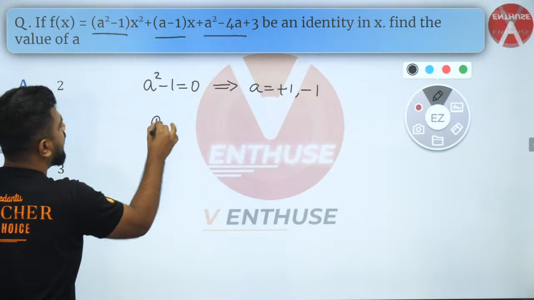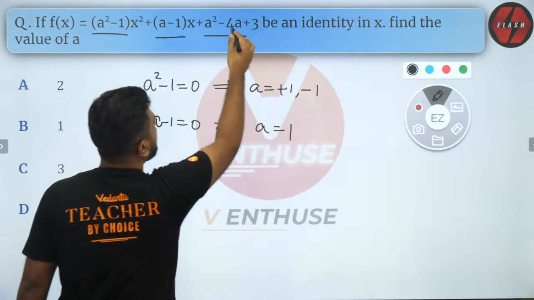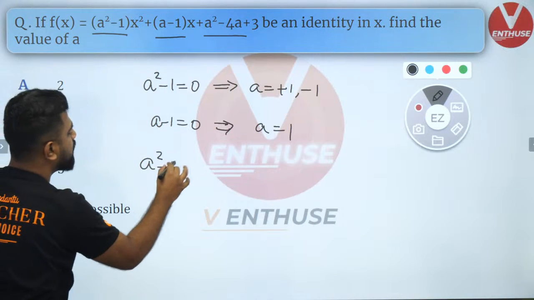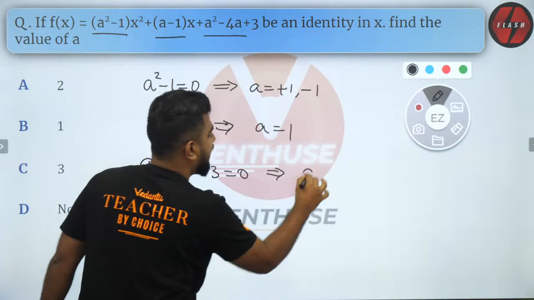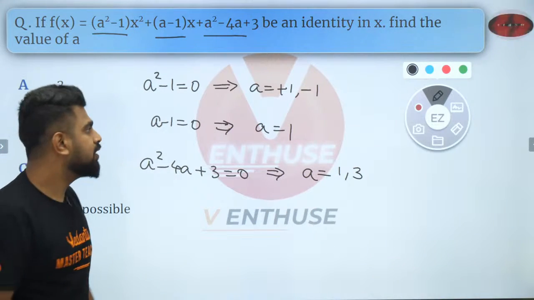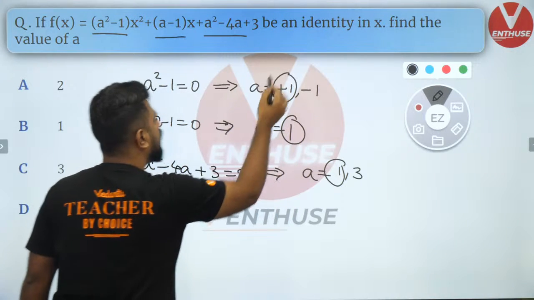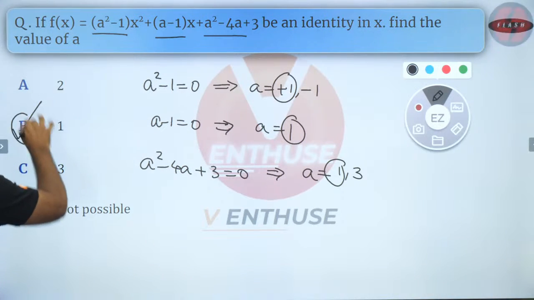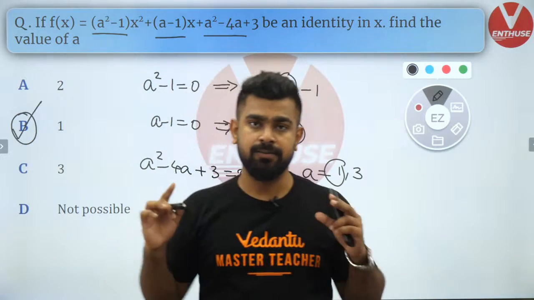Next, what do I have? A minus 1 is 0, which implies A is equal to 1. Next, what do I have? I have a square minus 4a plus 3 equal to 0, which implies a is equal to 1 or 3. So like you guys have said, 1 is the number which is common to all the 3 being 0. So that is why option B is correct, because we want all 3 of them to be 0 simultaneously.